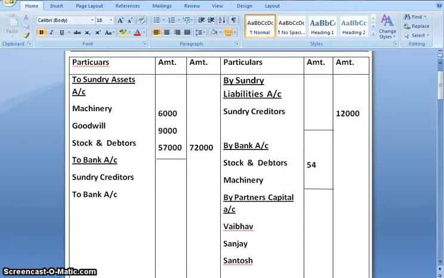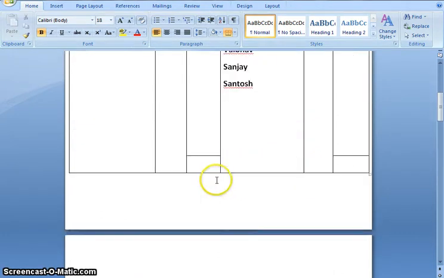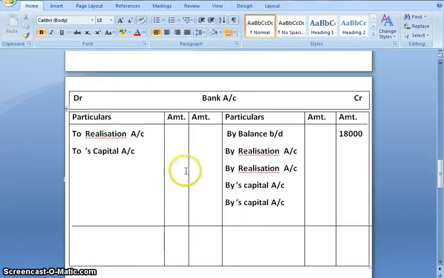Stock and debtors 54,000. Machinery 6,000. Total is 60,000. Second effect would be in bank account to realization account 60,000.